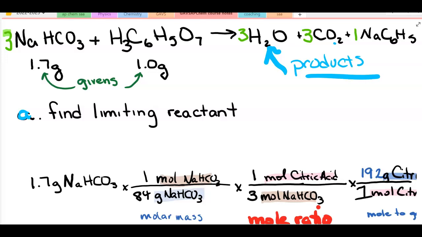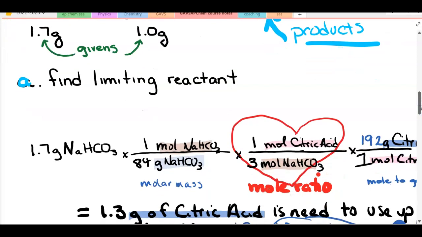Next, I come to the heart of a stoichiometry problem, and that is using the mole ratio from the balanced equation to determine how many moles of citric acid I would need for every mole of baking soda that I use. This comes from the balanced equation, and it was a ratio of 3 to 1, so that's where I have the numbers. And notice that I have two different materials, but the unit for each is moles.